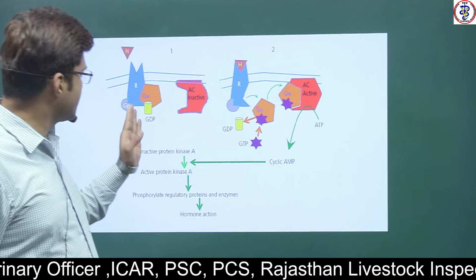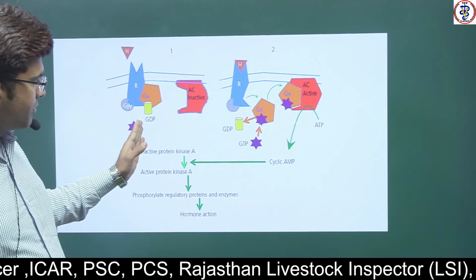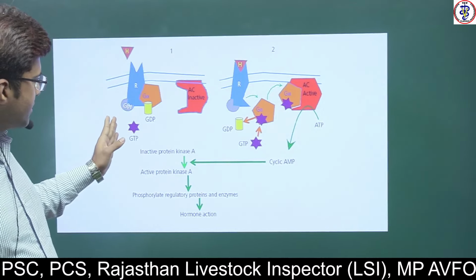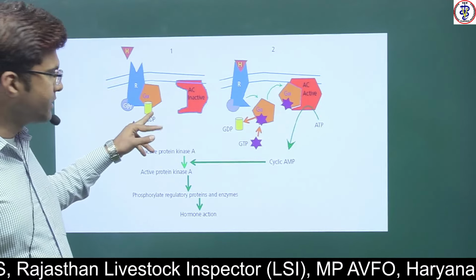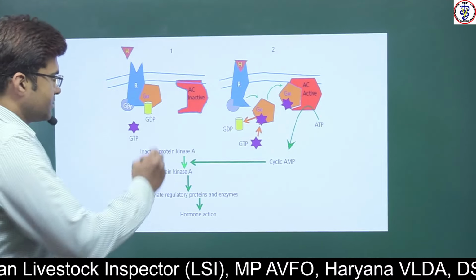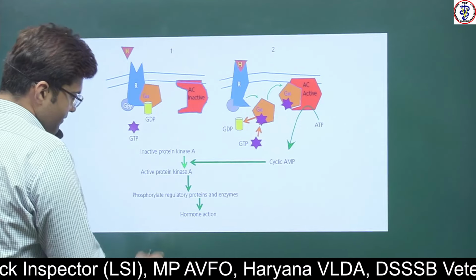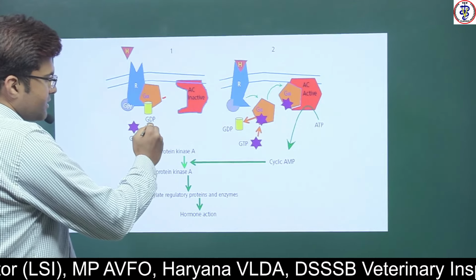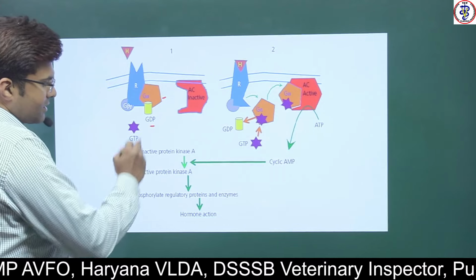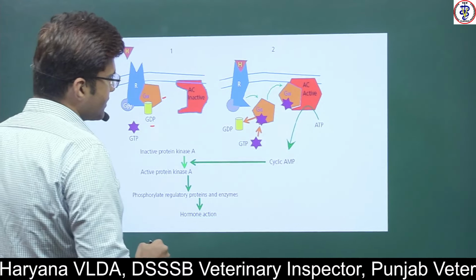Roughly you can see this is mechanism one, in which this G alpha subunit is attached with the GDP. Okay, it is in inactive form, right?